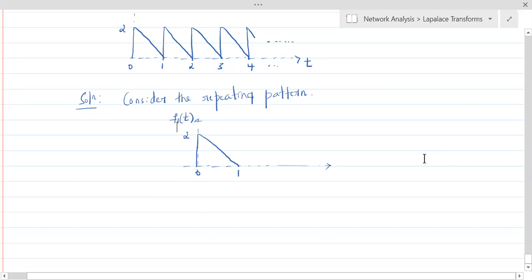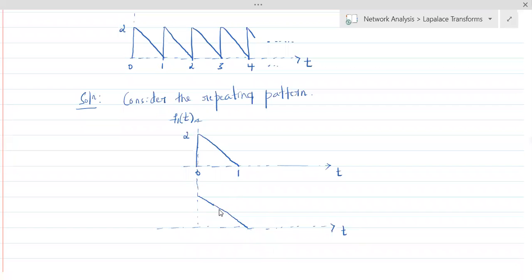Now how to construct this f1 of t is the question. Now everybody see here. Now what I want is two signals. Which are those two signals we're talking about? This is the time axis, the x-axis is the time axis. Fine, I want this. So that means what I can do is I can rather consider a signal. Let me do this. Everybody, I hope you can do it easily. Let me take a line properly.